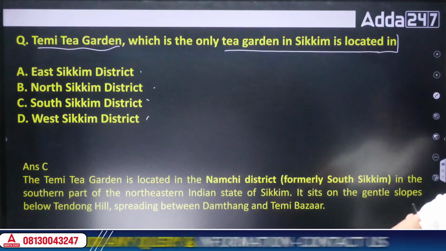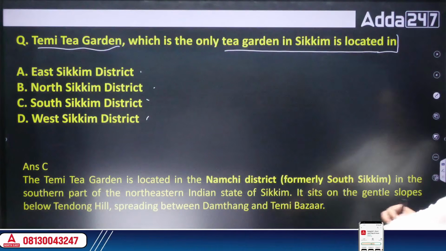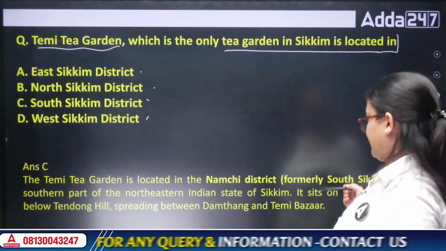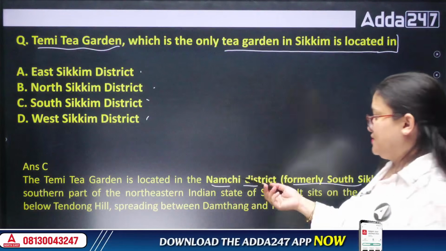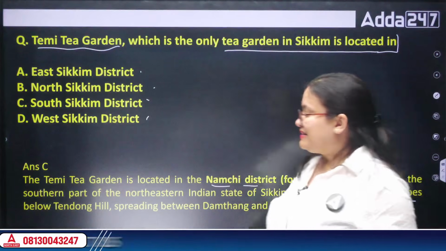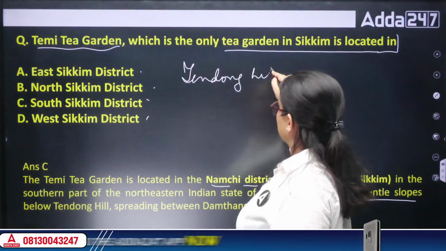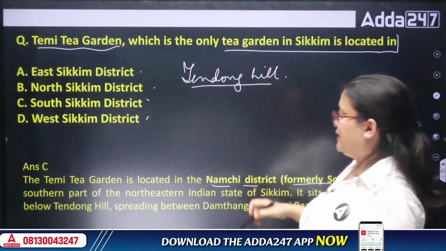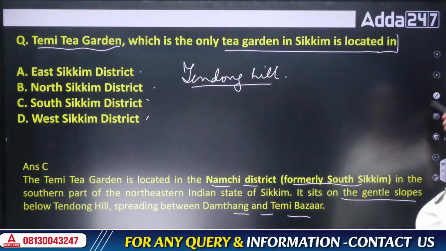The district was formerly known as South Sikkim district, while now it is known as Namchi district. Okay, the south part of Sikkim. It sits on the gentle slopes of Tendong Hill. If any particular hill is mentioned, then do remember it is near Tendong Hill, spreading between Damthang and Temi Bazar. It is a very important place of Sikkim.